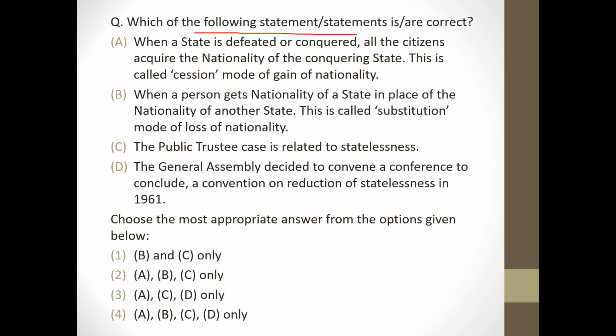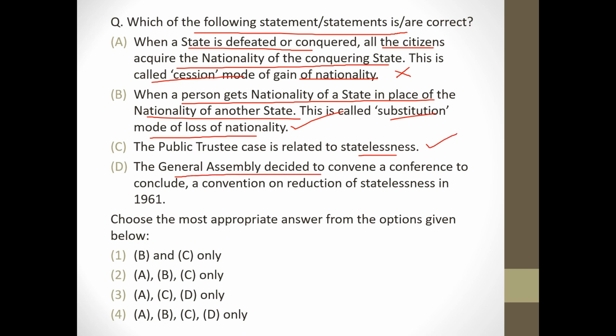Next, which of the following statements are correct? When a state is defeated or conquered, all the citizens acquire the nationality of the conquering state. This is called cession mode of gain of nationality. Wrong. When a person gets nationality of state in place of the nationality of another state, this is called substitution mode of loss of nationality. Correct. The public trustee case is related to statelessness. Correct. The General Assembly decided to convene a conference to conclude a convention on reduction of statelessness in 1961. Wrong. ये जनरल असेंबली ने नहीं कहा था, डिसाइड किया था, ये यूनाइटेड नेशन ह्यूमन राइट्स कमीशन ने किया था. So answer will be option 1.